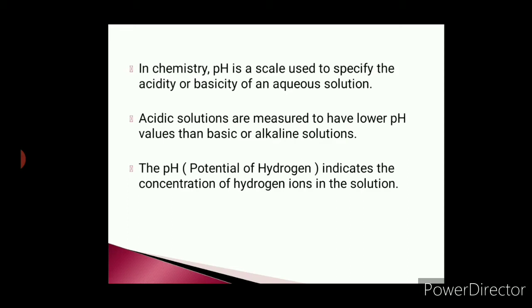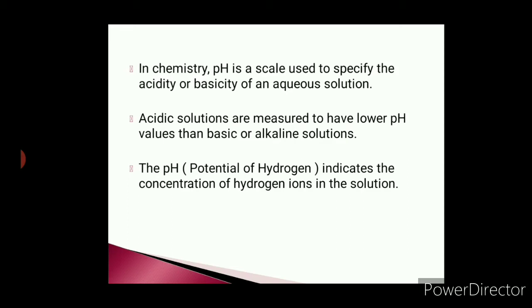Acids are the substances or compounds which produce H plus ions on dissolution. When we add any acid in water, it will be converting into H plus ion plus its counter ion. For example, if we are dissolving HCl, hydrochloric acid, it will get dissolved into H plus ion and Cl minus ion, H plus ion and chloride ion.